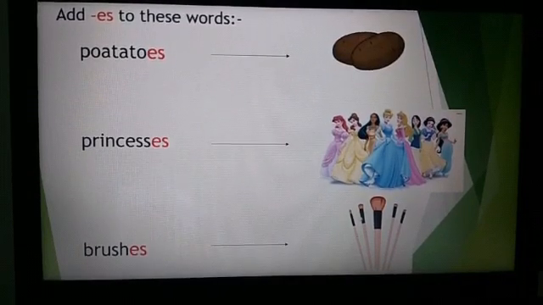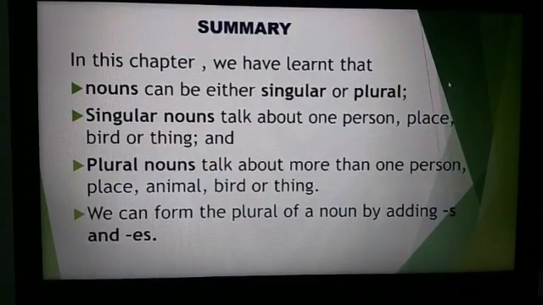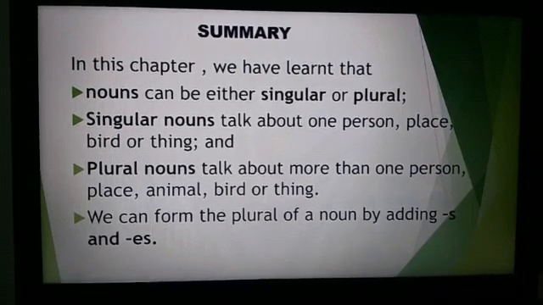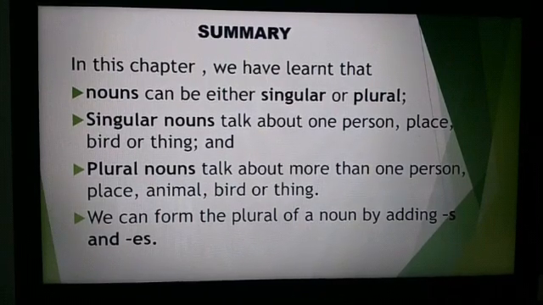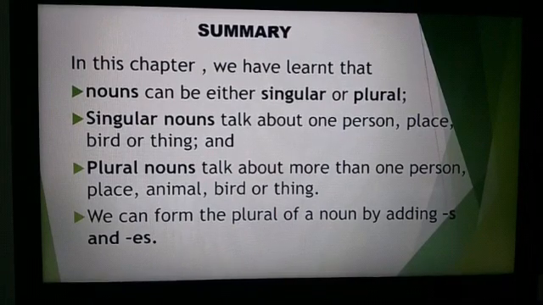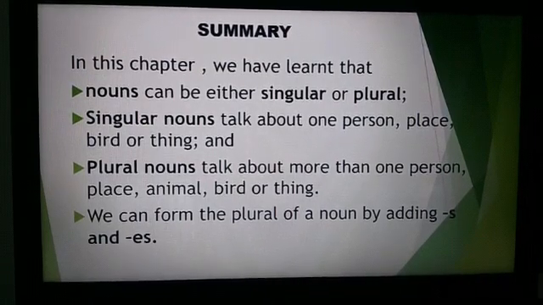So kids, moving to the next part, we have learned in this chapter that a noun can either be singular or plural. A singular noun talks about one person, place, animal, bird or thing, and plural nouns talk about more than one person, place, animal, bird or thing. We can form the plural of a noun by adding s or es accordingly. So let us solve a few exercises.